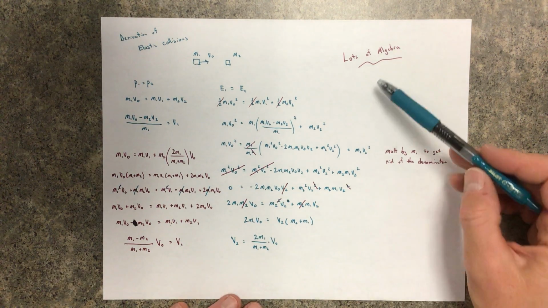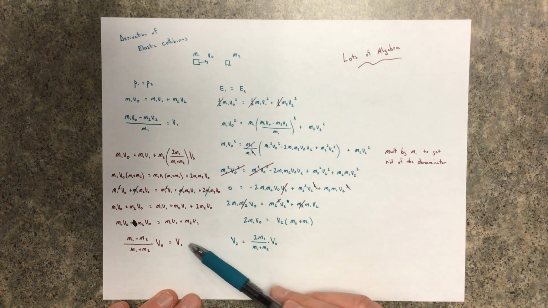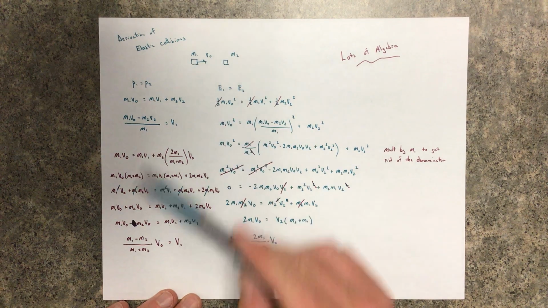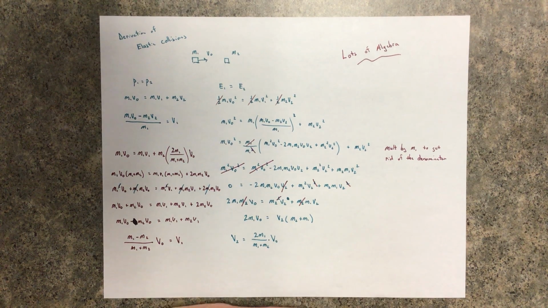The rest of this is me just doing algebra, solving for V1 and V2 in terms of the given quantities. So the three given quantities are the two masses and the original velocity of M1. If you give me those three things, you should be able to predict V1 and V2 after the collision. Okay, and now I'm just going to talk you through the algebra that leads me to these results.